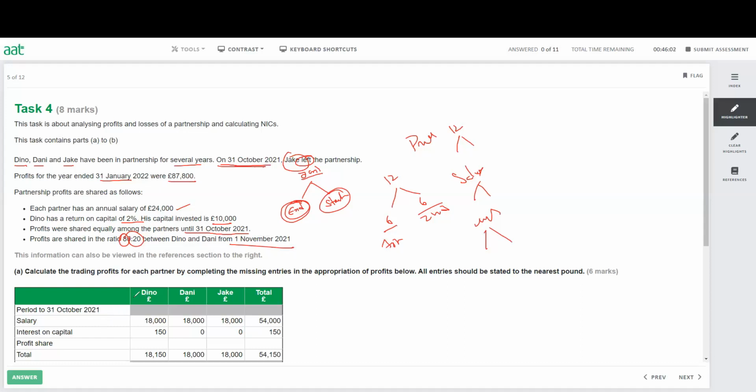All right, so they already give us the template and we can calculate all of this. You need to remember the profit 87,800, salary 24,000, 2% interest on capital on 10,000. That's it. So let's move on.